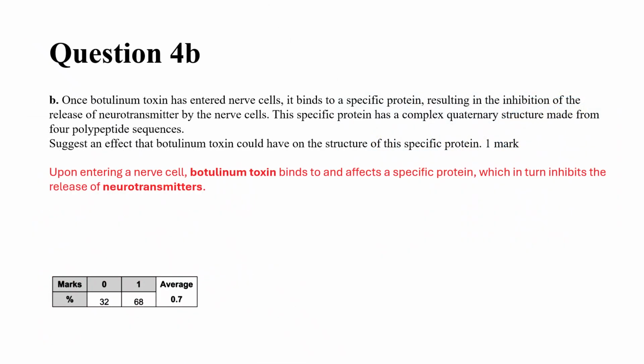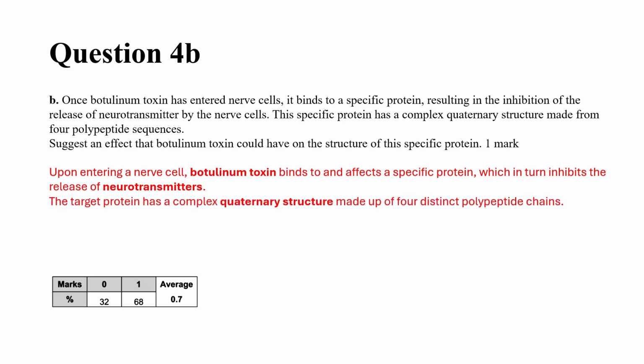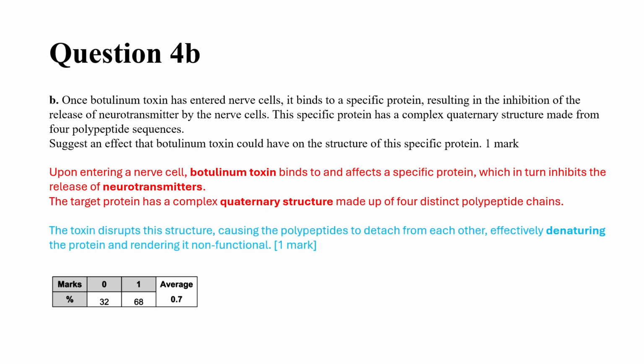Upon entering a nerve cell, botulinum toxin binds to and affects a specific protein, which in turn inhibits the release of neurotransmitters. The target protein has a complex quaternary structure made up of 4 distinct polypeptide chains. The toxin disrupts this structure, causing the polypeptides to detach from each other, effectively denaturing the protein and rendering it non-functional.